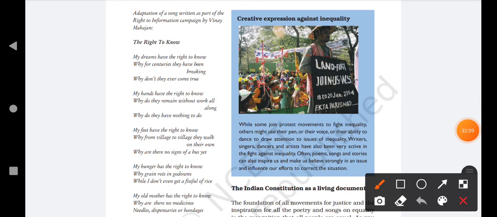Moving further, now this is an adaptation of a song written for Right to Information, that was written by Vinay Mahajan. During his campaign, he wrote this song, and it is just a small adaptation of that song. So let's begin. The right to know.